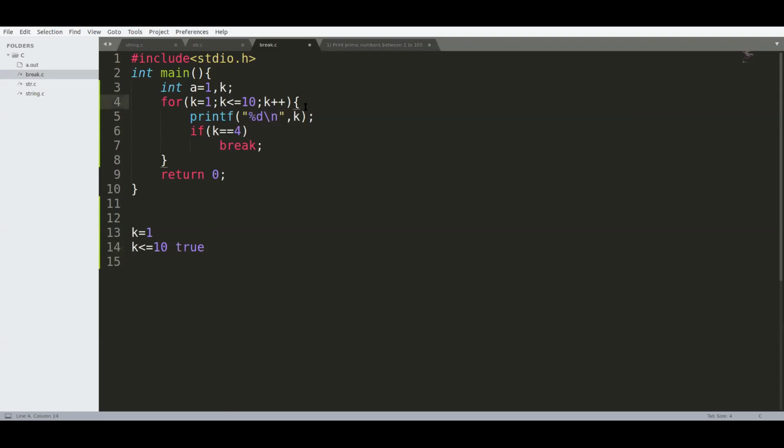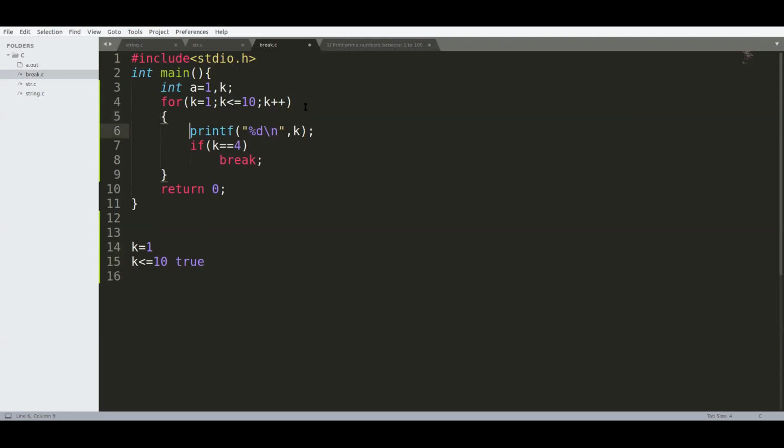That is, it enters into this flower brace. It enters into this block and there is a printf statement. So it prints the value of k. What is the value of k now? 1. So 1 gets printed in the terminal output screen. Then it checks the if condition. If k double equal to 4, what is the value of k now?